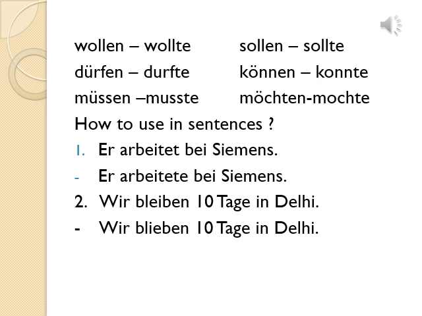So in case of wir, we put the en ending. So we have to write here: wir blieben 10 Tage in Delhi. So always put the Präteritum form at the place of the verb for which you are writing the Präteritum. So I hope the concept of Präteritum is clear to you, and in case of any doubts, definitely you can ask me. Thank you.